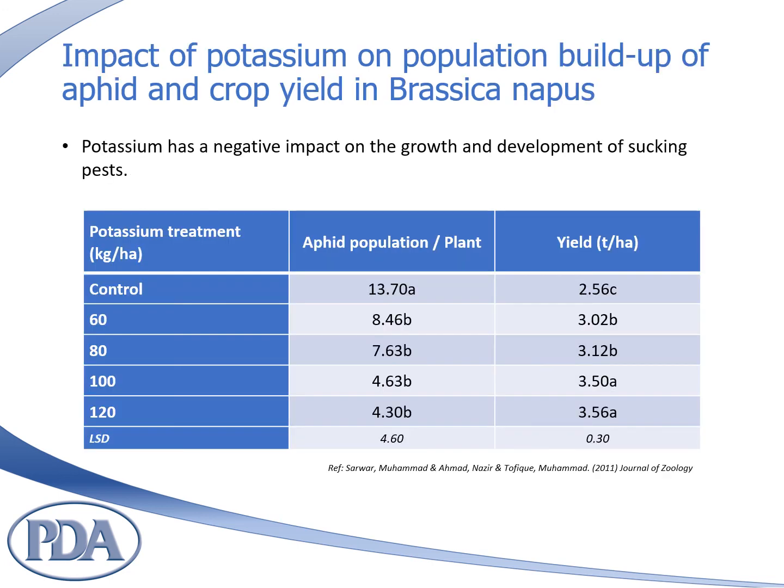This table shows the correlation between potassium treatments and aphid pressure in oilseed rape. Potassium has a negative impact on the growth and development of sucking pests. Higher plant potassium levels resulted in a decline in occurrence, population levels, rate of population increase, and net reproductive rate of aphids, resulting in an increase in yield.